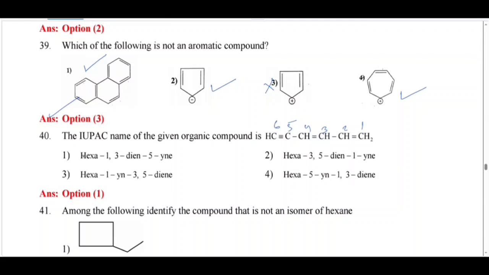At positions 1 and 3 I have double bonds, so hexa-1,3-diene, and at position 5 I have a triple bond, yne. So option A is correct.